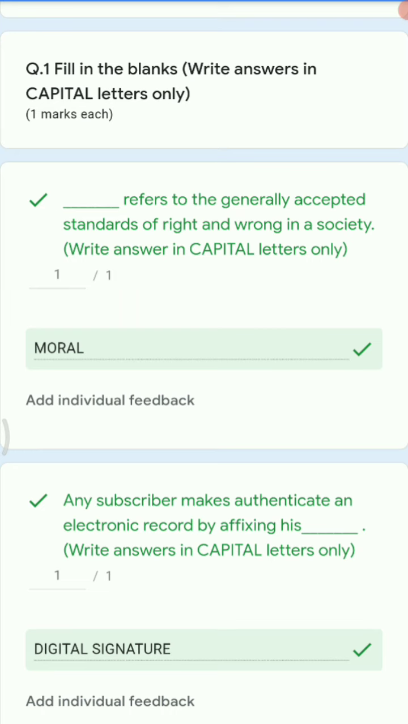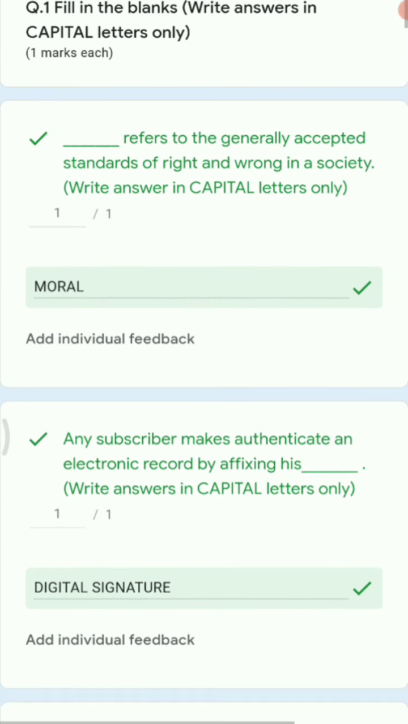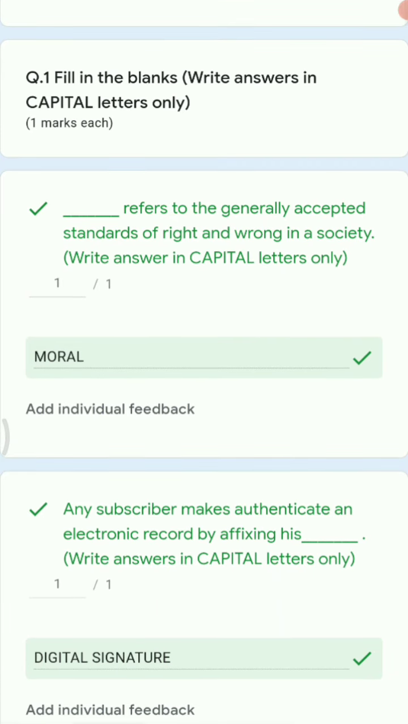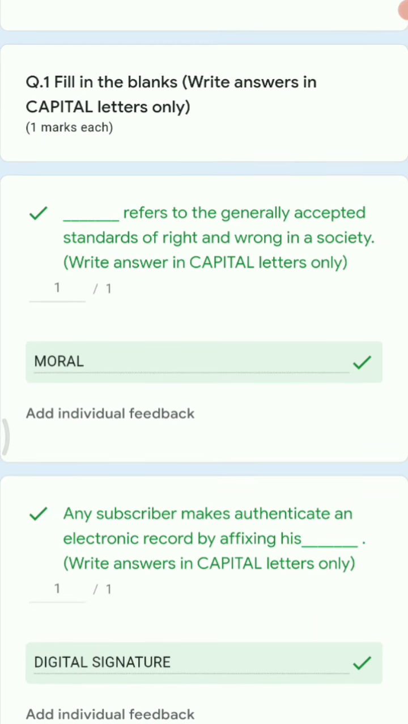So the question is, dash refers to the generally accepted standards of right and wrong in a society. So we have two options, ethics and moral. But whenever it comes to the society perspective, then it is always moral. So moral is the right answer. Next, any subscriber can authenticate an electronic record by affixing his dash. So if you want to make any record, whether it is online or on a document, authentic, you have to use a digital signature for it. So digital signature is the right answer.